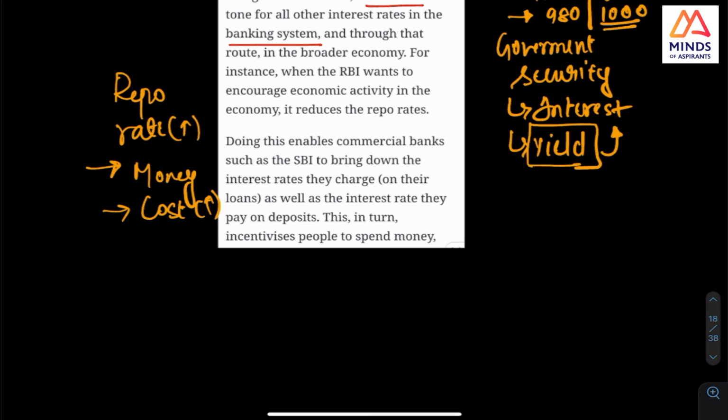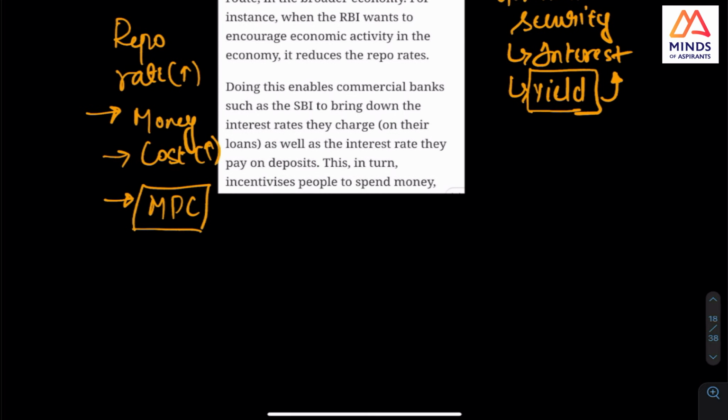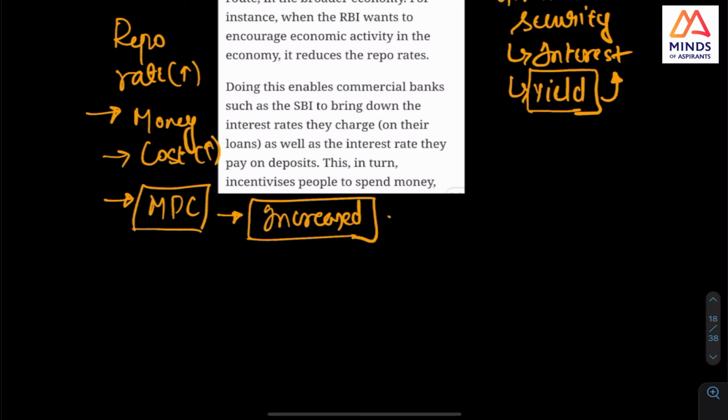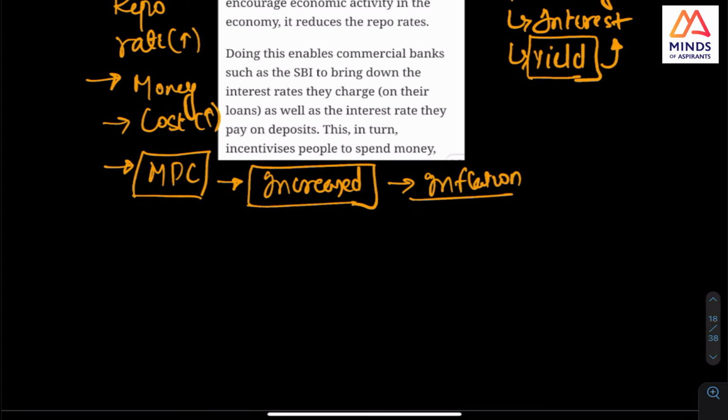But there is an MPC, the Monetary Policy Committee. This was recent, because now it happened. The MPC has increased the repo rate because inflation has increased a lot. They meet by the quarter, I think, so they will meet twice in 4 months.